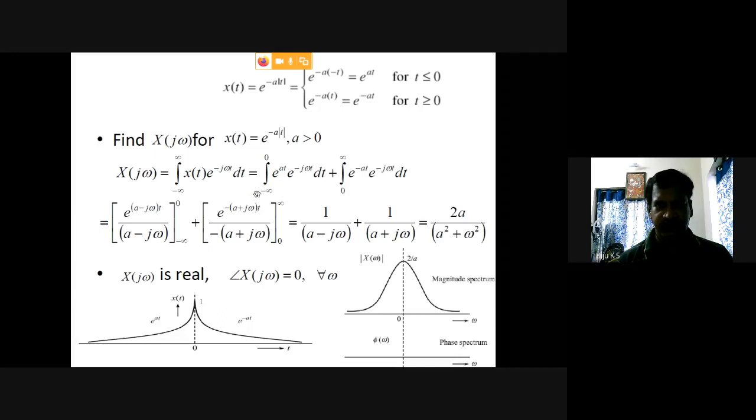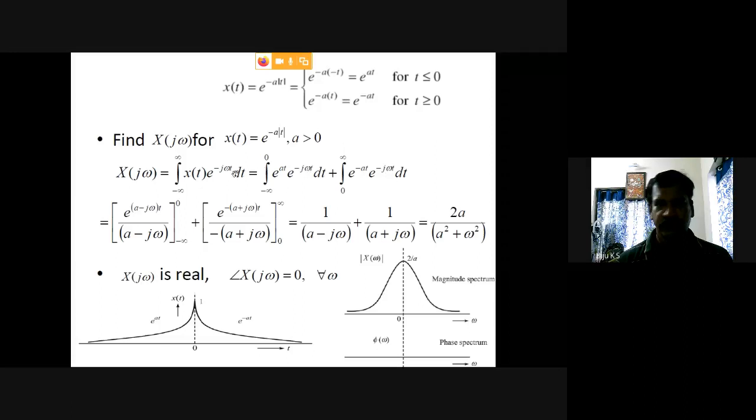That is why it is minus infinity to 0 of e raised to at into e raised to minus j omega t dt, plus on the positive side or right hand side sequence, it is 0 to infinity of e raised to minus at into e raised to minus j omega t.